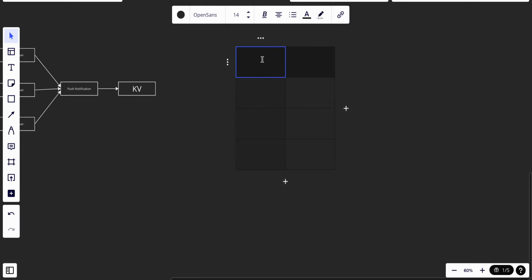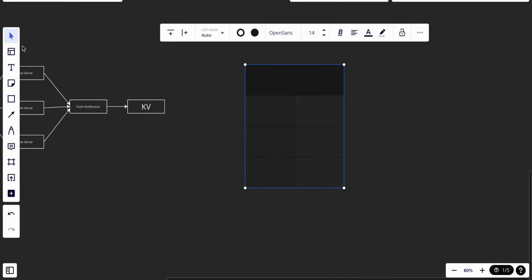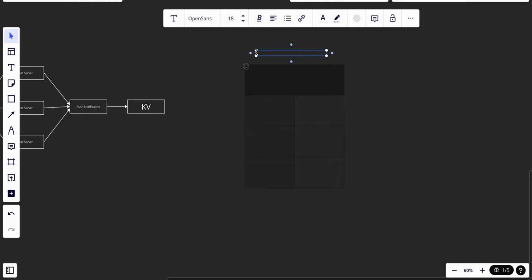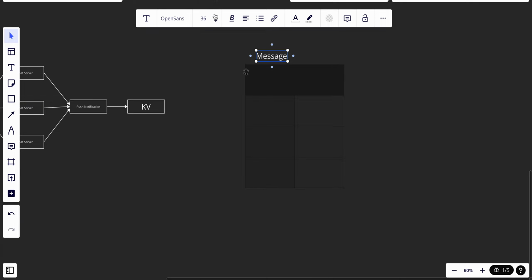And for this one I guess we could use 3 or 2. Let's go with 2 tables. So we will have the message table. Let's just make this one bigger.